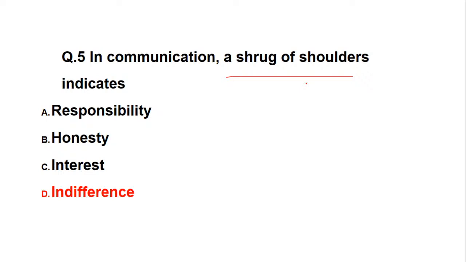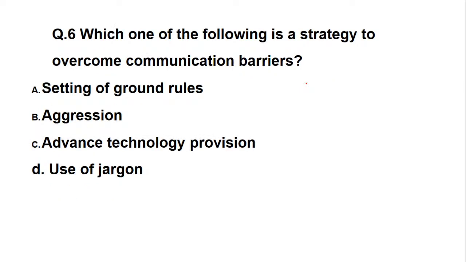Okay, now which of the following is the strategy to overcome barriers? Read this question very carefully. They are asking about a strategy to overcome communication barriers. Setting of ground rules, aggression, advanced technology provision, or using of jargons, which indicates a strategy to solve your communication barrier? Is it setting of ground rules? Is it aggression? Is it advanced technology provision, or is it use of jargons?